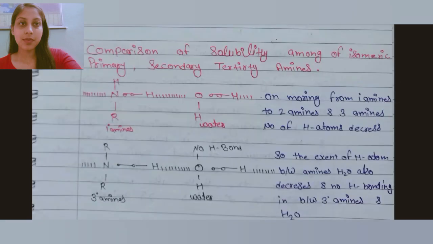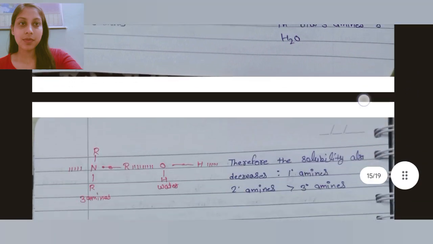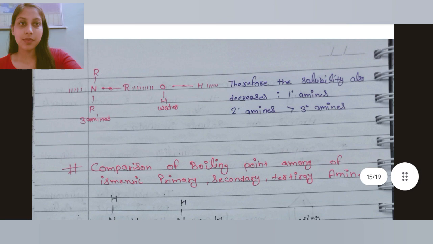Comparison of solubility among isomeric primary, secondary, and tertiary amines. On moving from 1 degree amine to 2 degree amine and 3 degree amine, the number of hydrogen atoms decreases. So the extent of hydrogen bonding between amines and H2O also decreases, and there is no hydrogen bonding between 3 degree amine and water. Therefore the solubility also decreases: 1 degree amine, then 2 degree, then 3 degree.